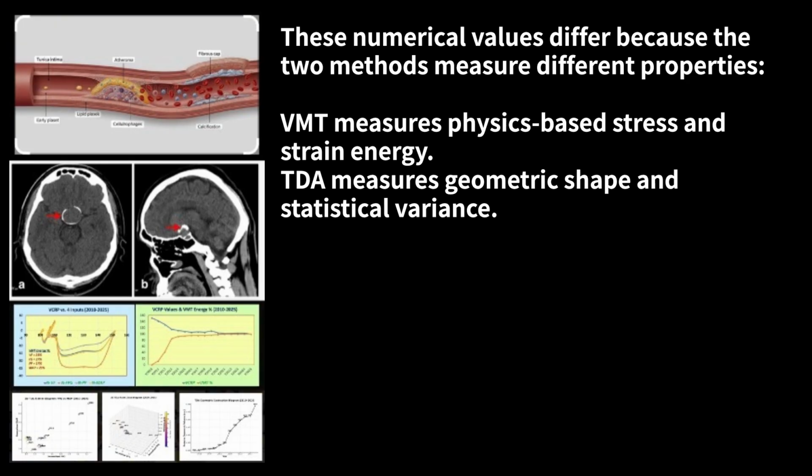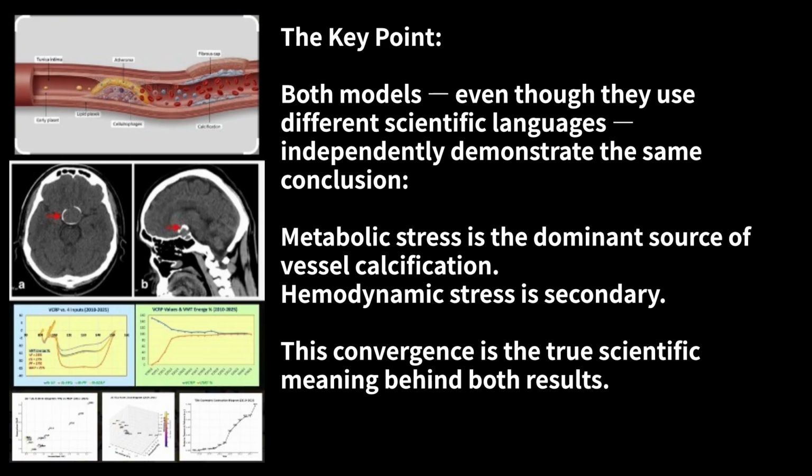VMT measures physics-based stress and strain energy. TDA measures geometric shape and statistical variance. The key point, both models, even though they use different scientific languages, independently demonstrate the same conclusion. Metabolic stress is the dominant source of vessel calcification. Hemodynamic stress is secondary. This convergence is the true scientific meaning behind both results.